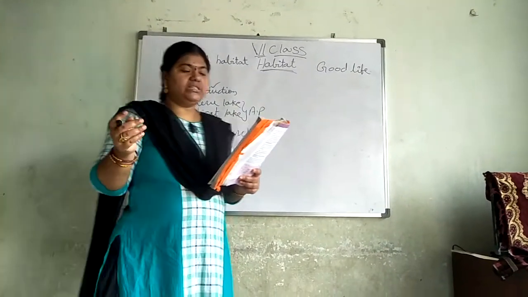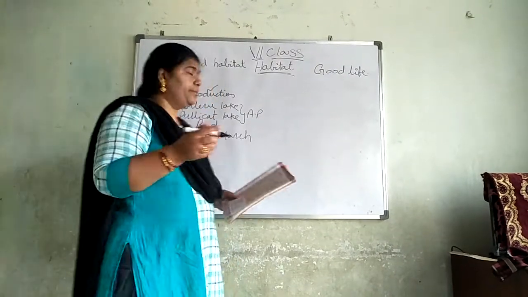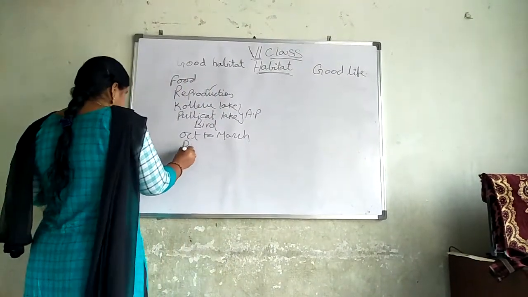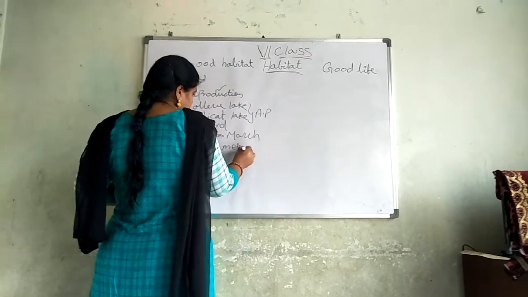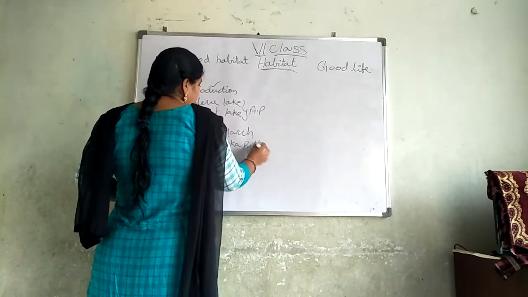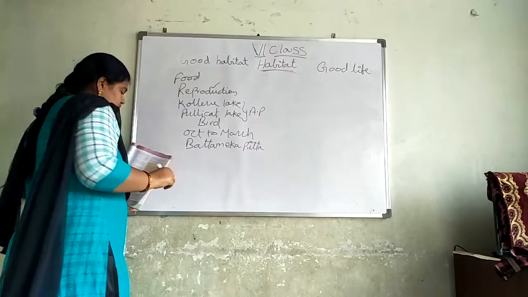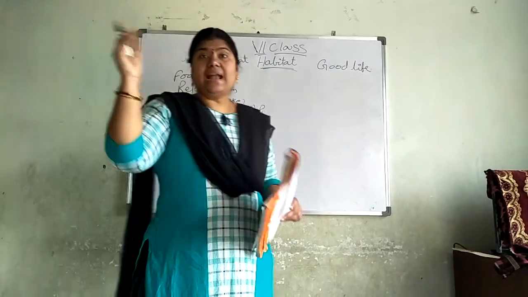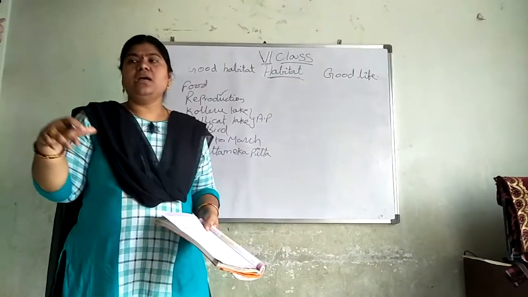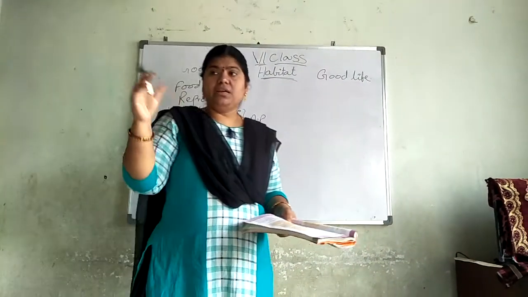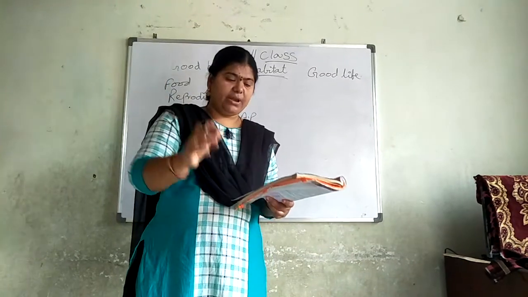And in Kurnool district, as I told yesterday, a bird called Batamika Pitta flies over long distances and comes here to lay its eggs. It migrates from one place to another.